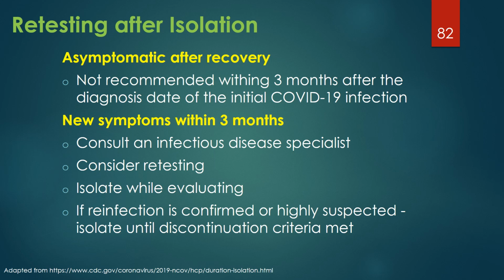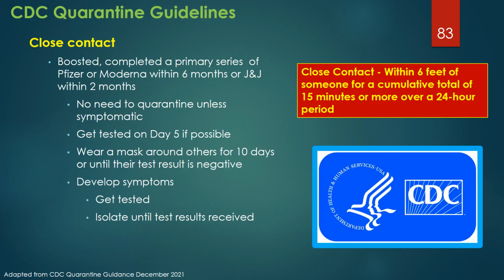Persons being evaluated for reinfection should be isolated while undergoing evaluation. If reinfection is confirmed or highly suspected, the individual should remain under isolation until the criteria for discontinuation of isolation and precautions is met. This is adapted from the CDC quarantine guidelines released on December 28, 2021.